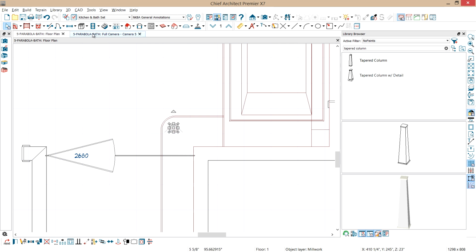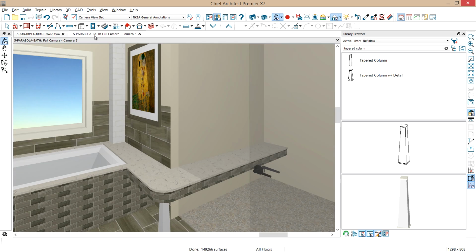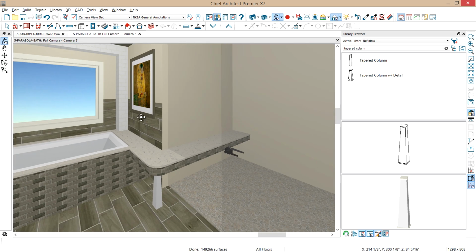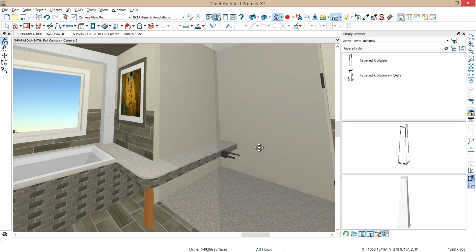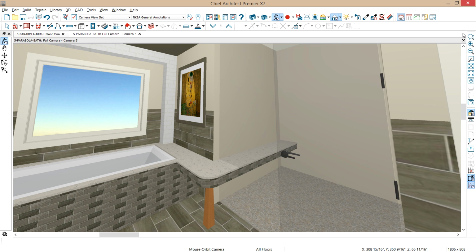Go back to our 3D view, and I'm just going to rotate around here just a little bit so we can grab the color off of the cabinet using the material eyedropper, and I'll click and apply that to the column. Let's rotate back around. Now the next step is let's put a tile on all of our walls and work our way around and create the shower. So let's go ahead and close things up here and go back into our plan view.